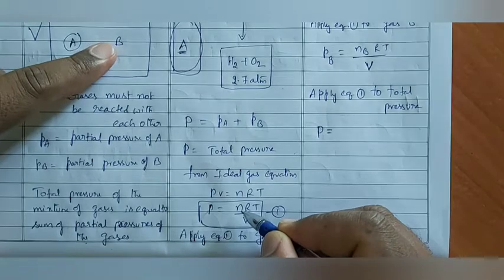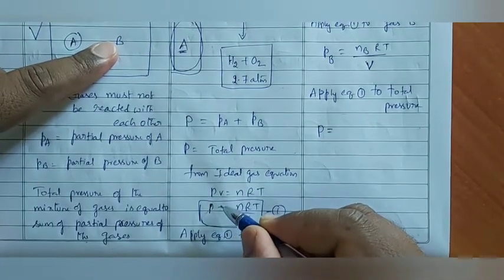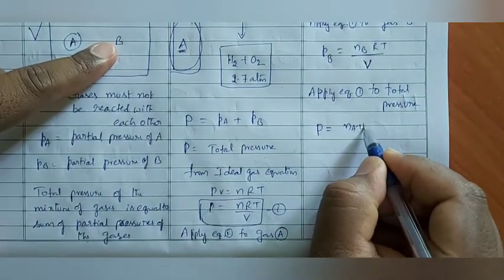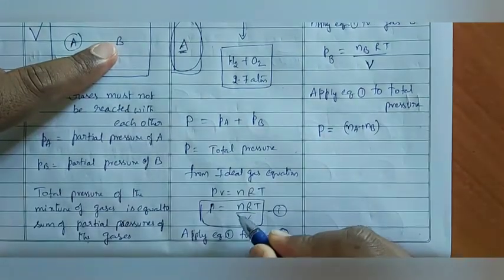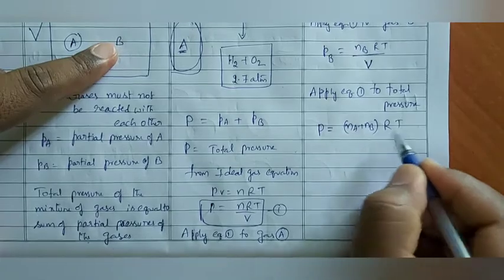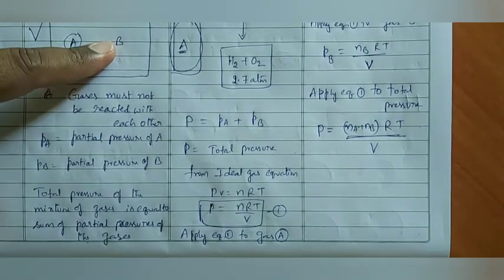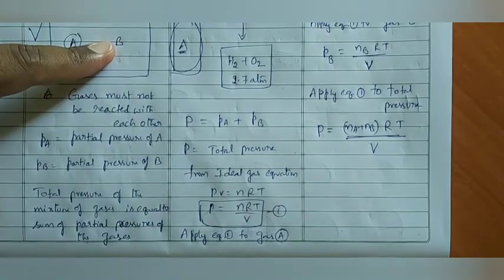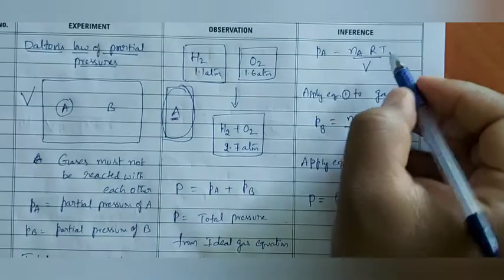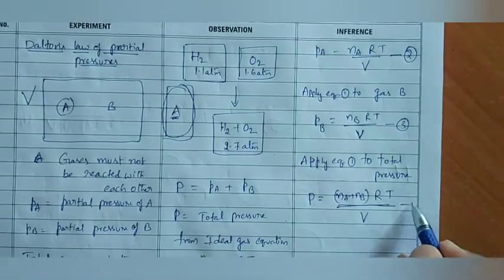Because two gases are present, then only we will get total pressure P. In that condition, n is equal to the total number of moles. Then I am writing nA plus nB. P is equal to nA plus nB into R into capital T divided by V, the volume of the container V. Is it okay? Now this is equation 2, this is equation 3, and this is equation 4.